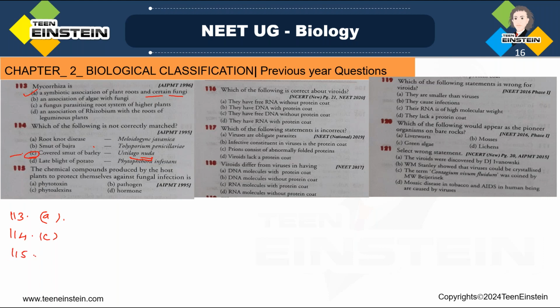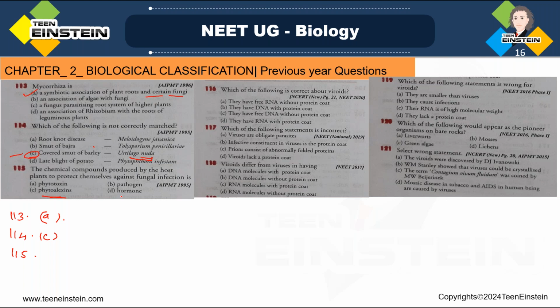Question number 115. The chemical compounds produced by the host plant to protect themselves against the fungal infection. What is that? Phytoalexins. Right. Here you can see option C, phytoalexins, phytotoxin, pathogen, phytoalexin, hormone. Which is the chemical compound produced by the host plant to protect themselves against the fungal infection? That is phytoalexin. They are the chemical substances produced by the plants in response to the fungal infection. Okay, and these substances are toxic to fungi.